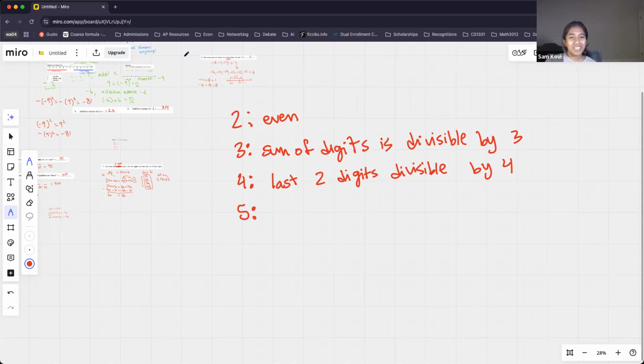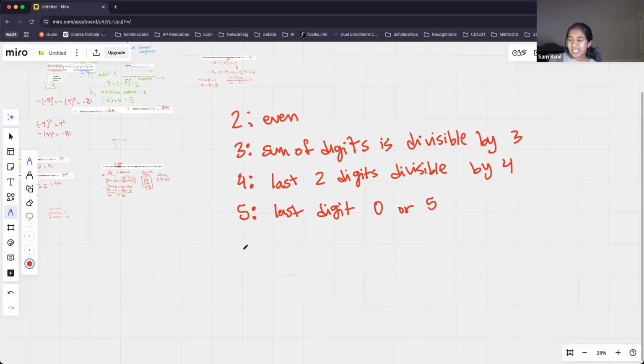Yeah, the last digit should be either 0 or 5. So that one's pretty easy. So is 235 divisible by 5? Good. Yeah, it is because the last digit is 5, so we know it's divisible by 5. What about 216? Is that divisible by 5? No. Yeah, because that last digit is not a 0 or a 5. Awesome. So that one's not too hard to remember.